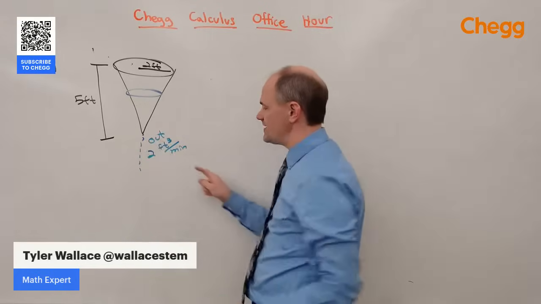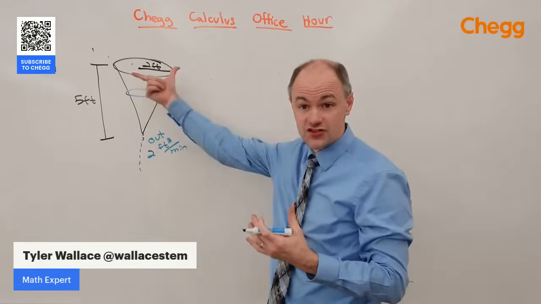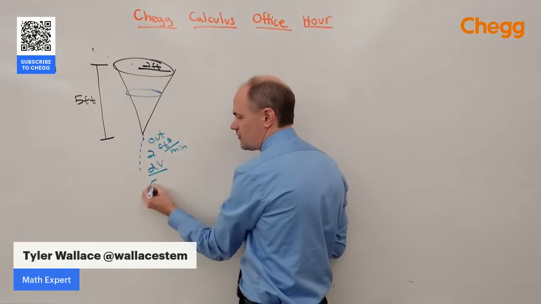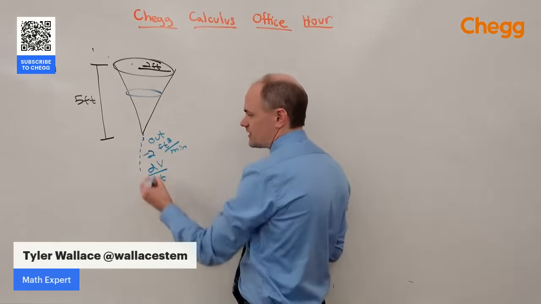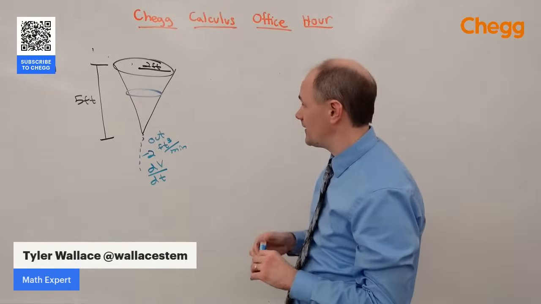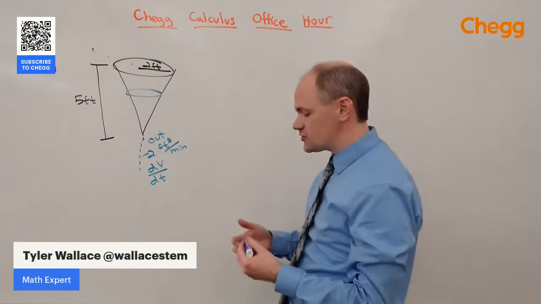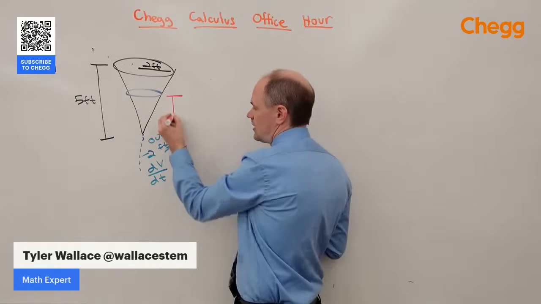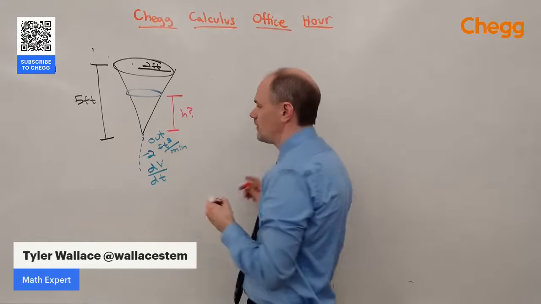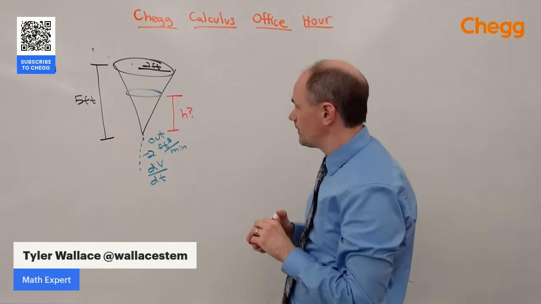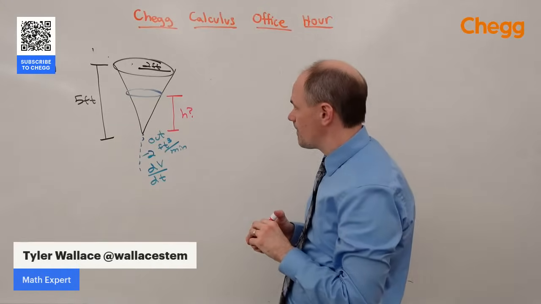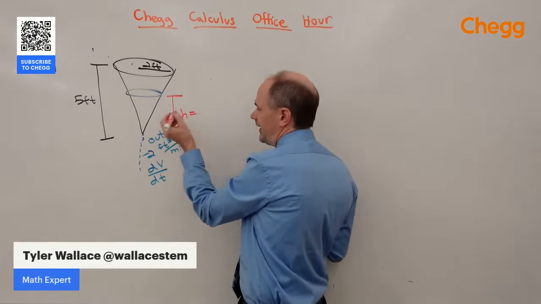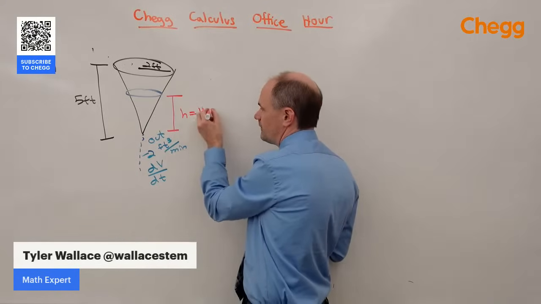Out. So that means its rate of change, that's the volume shrinking out. I'll even label it. That's the change in the volume with respect to time, which is going to be negative because it's shrinking by that amount. And let's say we're interested specifically in how the height is changing, how fast the height is changing when the height is equal to, let's say, 4 feet.